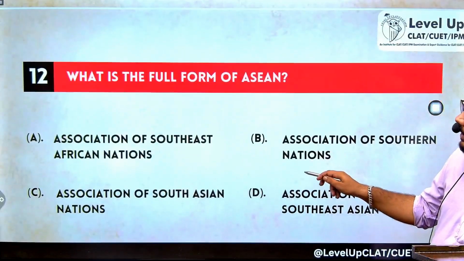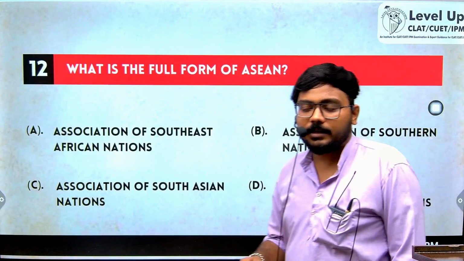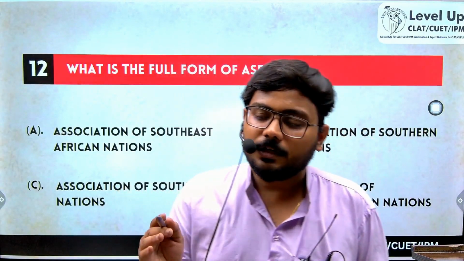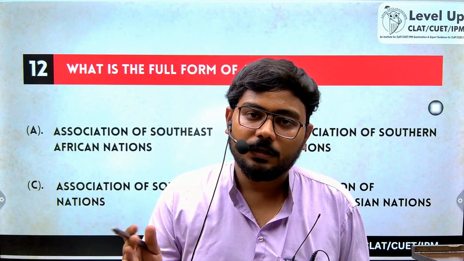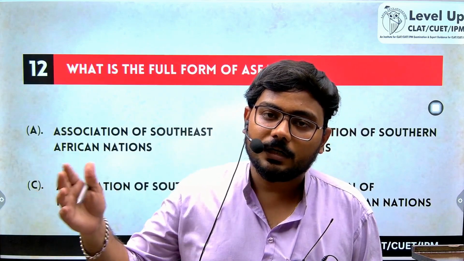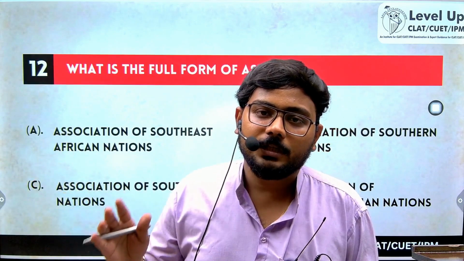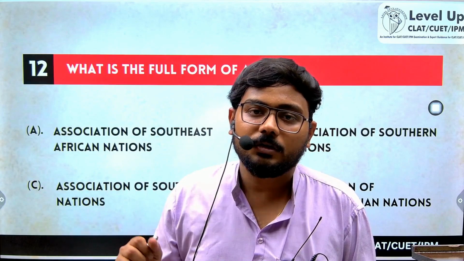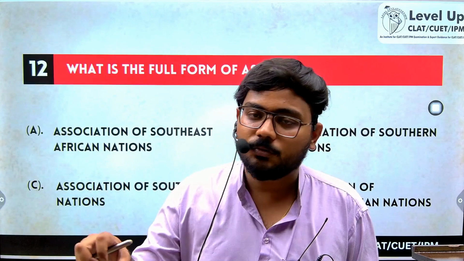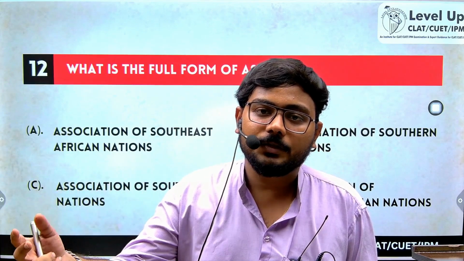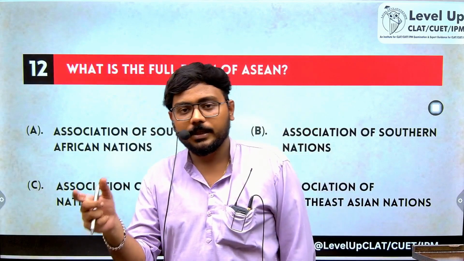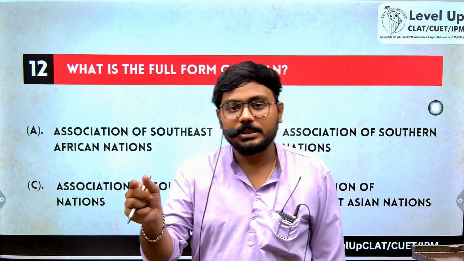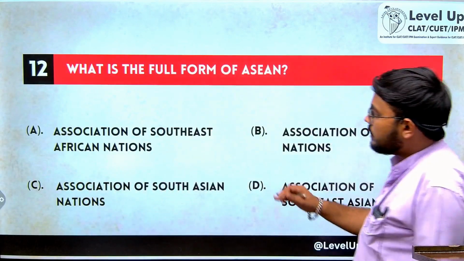What is the full form of ASEAN? ASEAN are a group of countries that negotiate together. These are countries that are located in the southeast of India, which would include countries from Myanmar to Brunei. All of these are 10 countries in total, which have their headquarters situated in Jakarta, Indonesia, and it was established in the year 1997 through the Bangkok Declaration, when these 10 countries came together and said that now they would negotiate with the rest of the world collectively. All of these 10 Southeast Asian countries are called by the name ASEAN, Association for Southeast Asian Nations. So this is the full form.